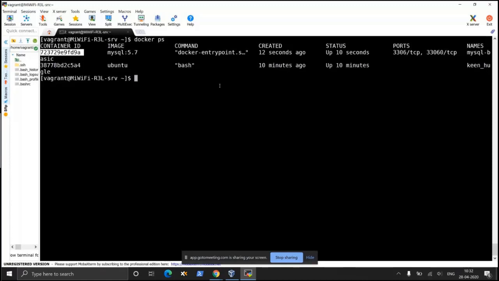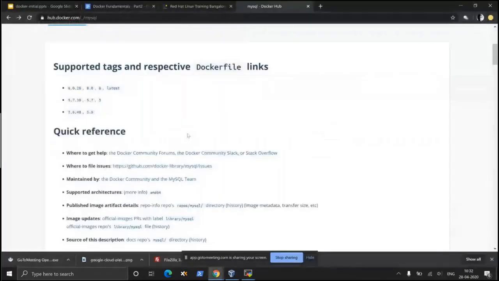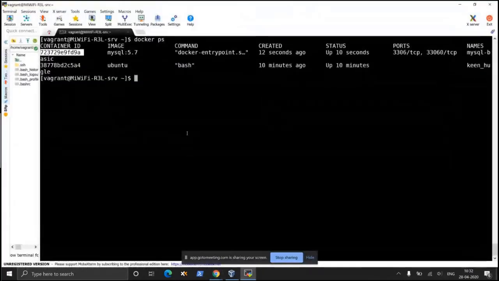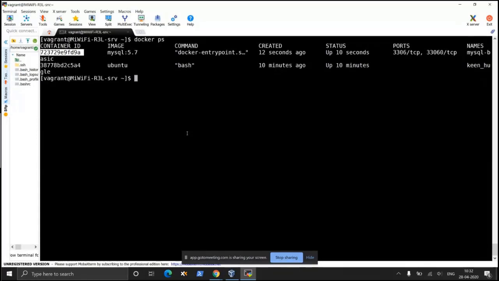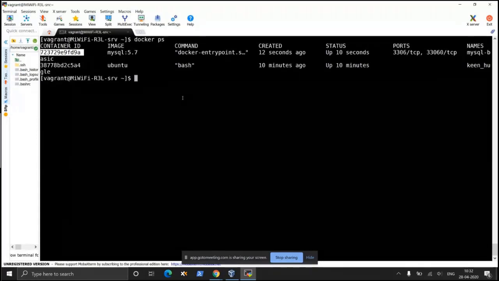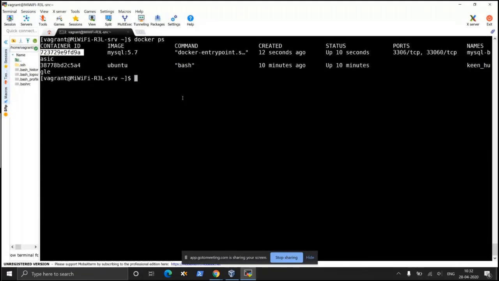So we have created a mysql-basic container. But the problem with this mysql-basic is if we destroy this container, the database also gets destroyed along with the container. So how do we make sure the database is not destroyed even if I destroy the container?